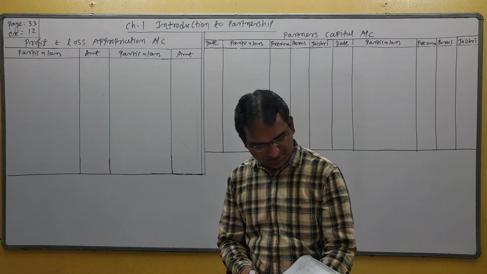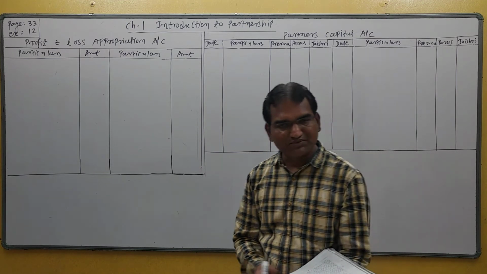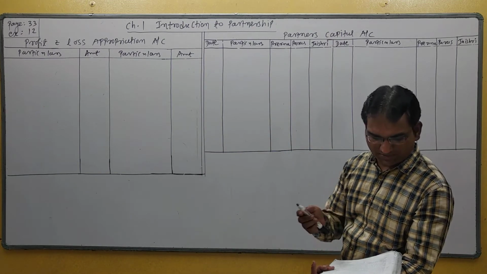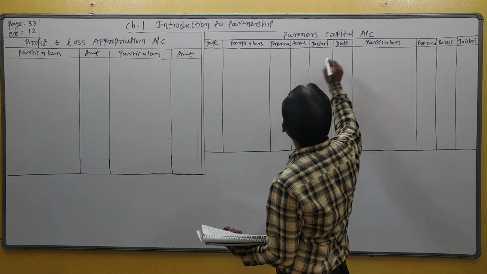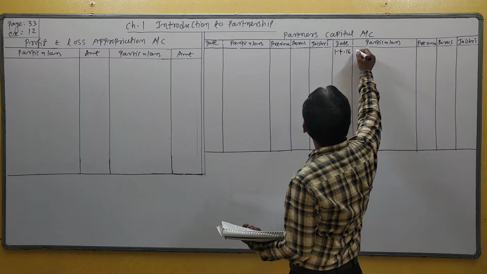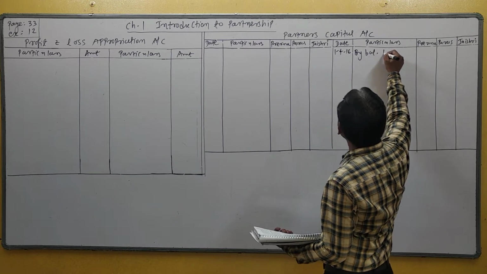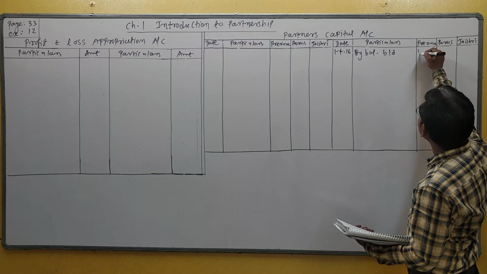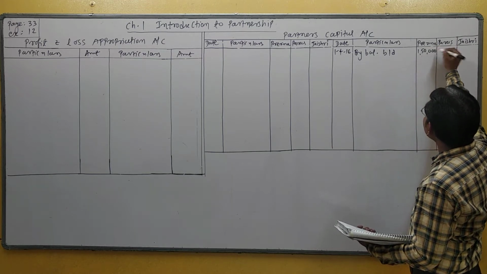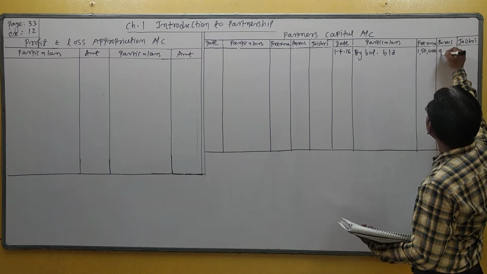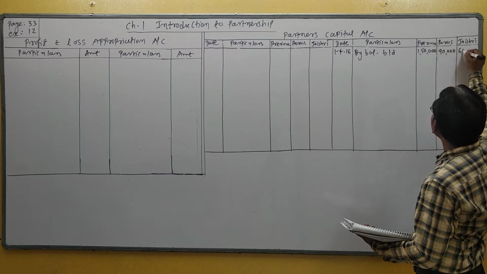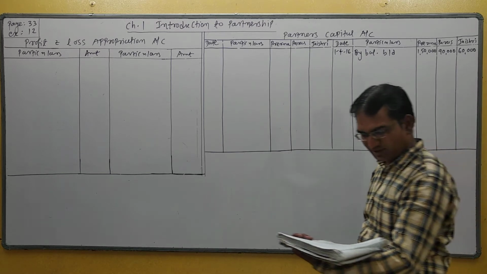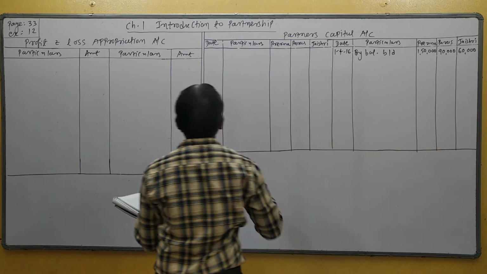Prepare P&L account and P&L appropriation account. Okay, starting with the opening balance of partner capital. Steps are most important, students. First step, opening capital. Write down on the credit side 1st April 16 by balance brought down. First partner 1,50,000. Second partner capital is 90,000. And third partner capital is 60,000. Opening capital, right?